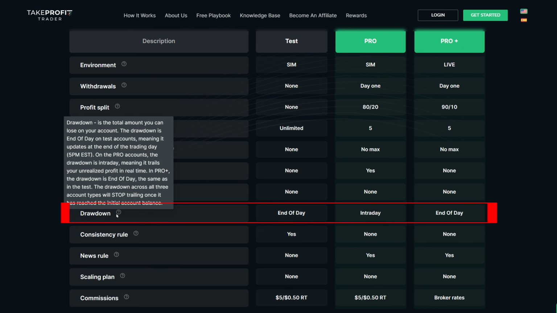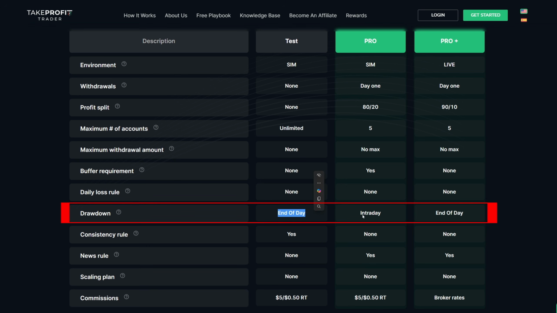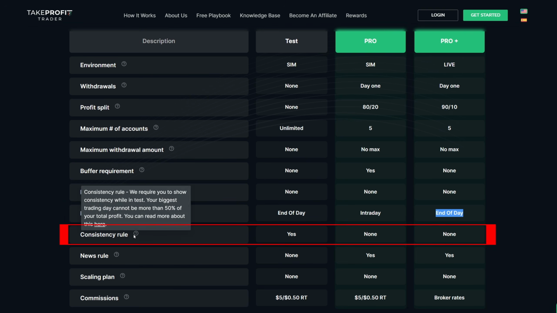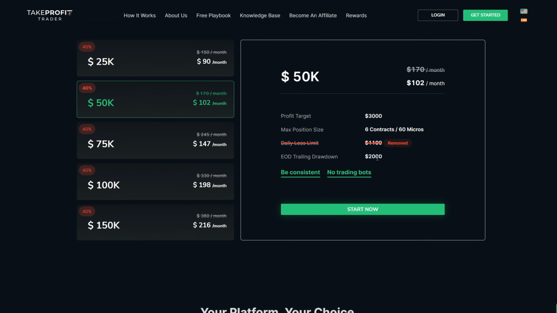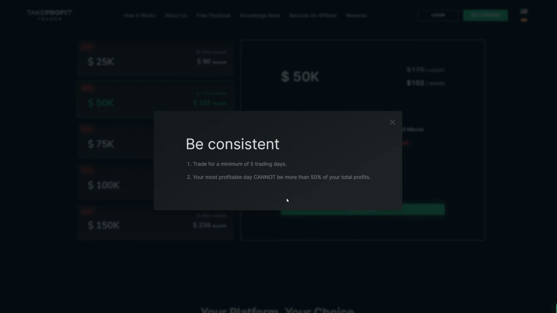Well, it's not going to be there either, because we have end of the day drawdown, intraday drawdown in the pro account, and then end of the day drawdown in the pro plus account. Consistency rule? Nope. We can see there's only a consistency rule in the test account, meaning no one day can be greater than 50%, which we already read about when we clicked right here under be consistent.